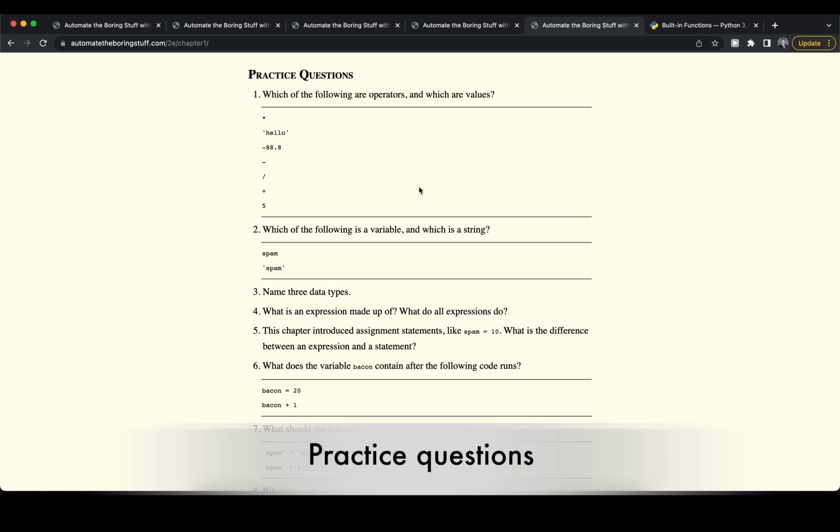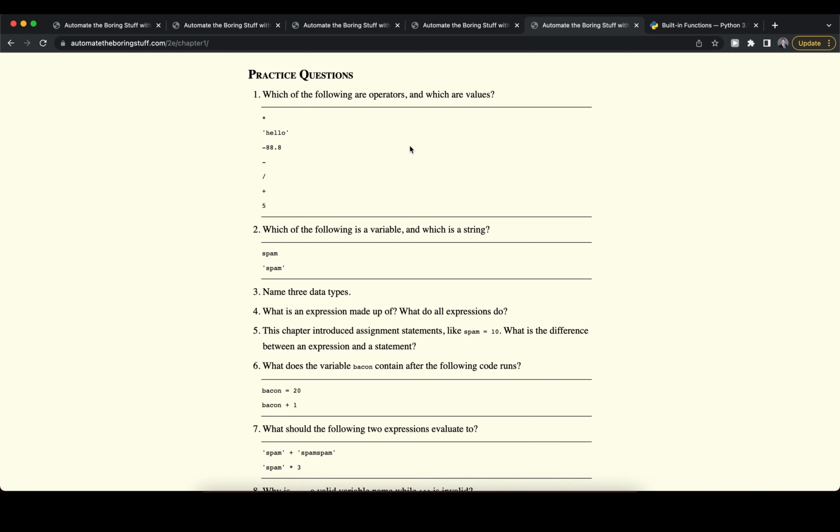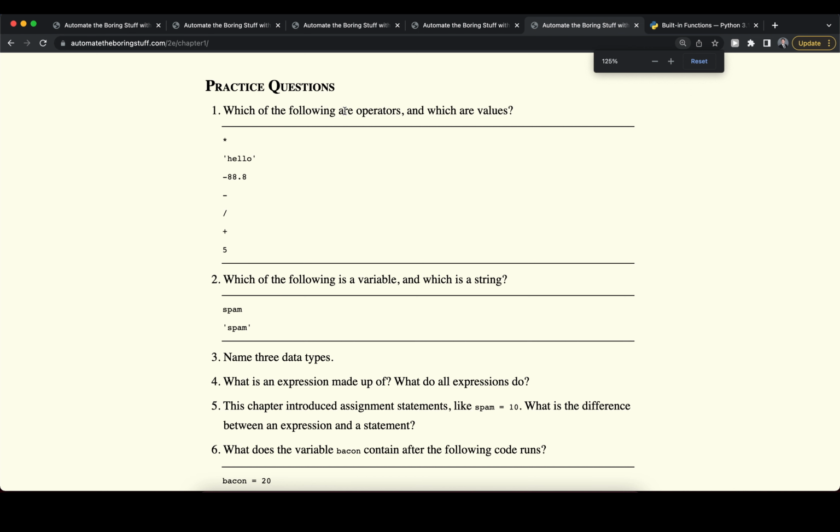If we head back to the book here, we can see there are a number of different questions we can answer. The first one is, which one of the following is an operator and which ones are values? So first of all, we have the asterisk symbol here, so the multiplication. That of course is an operator. This is a value here, our string. This would also be a value. Then we have the minus, divides, and plus operator. And finally, we have a value of 5.